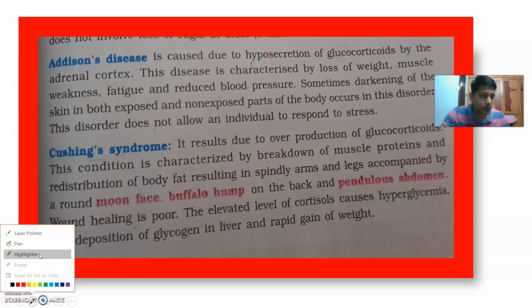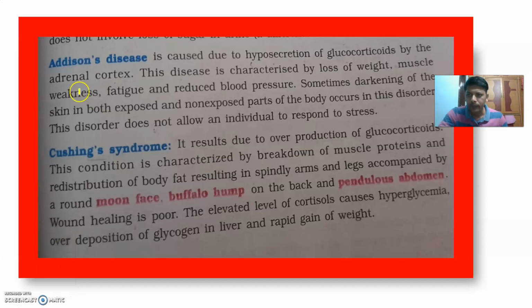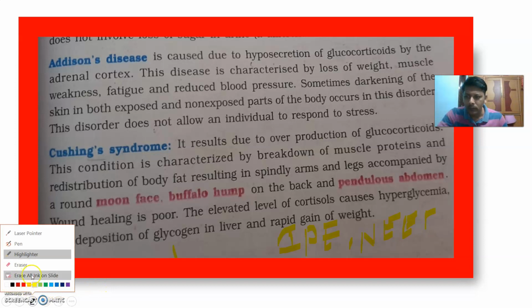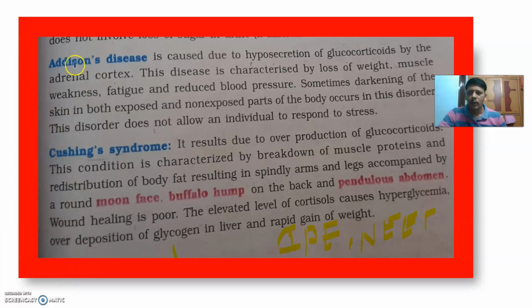It is important for both NEET as well as intermediate public examinations, IPE. Okay, Addison's disease and Cushing's syndrome.